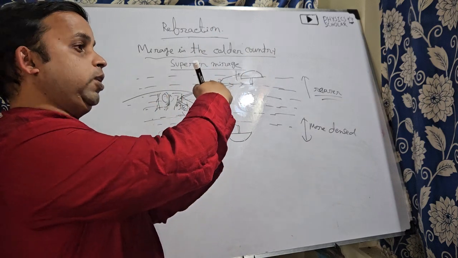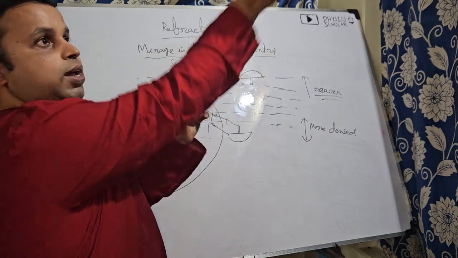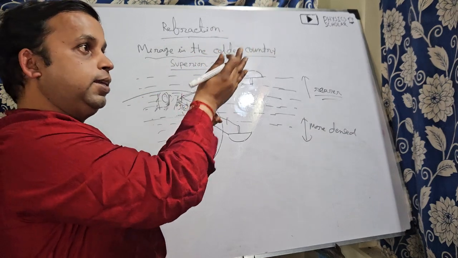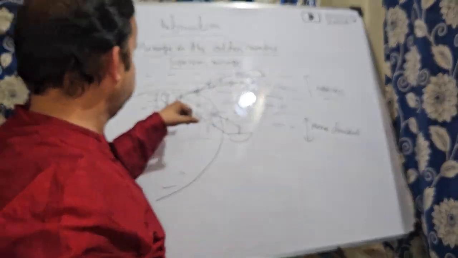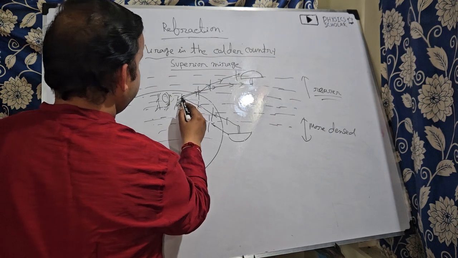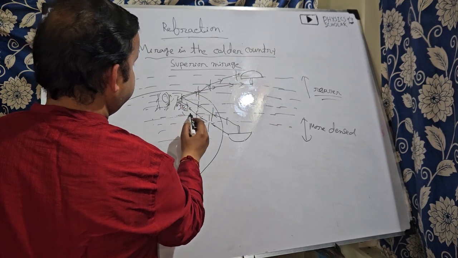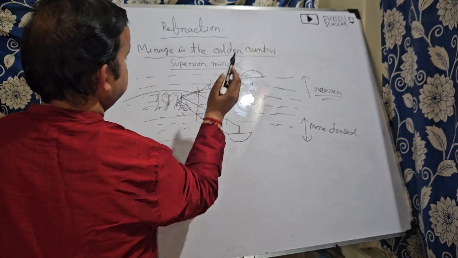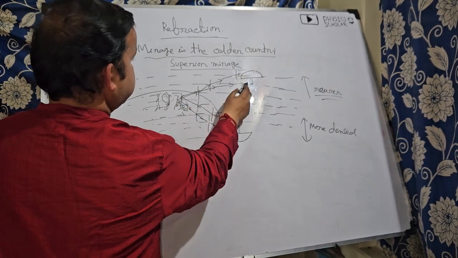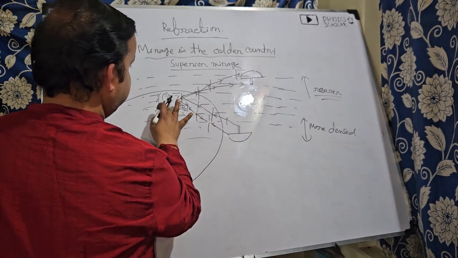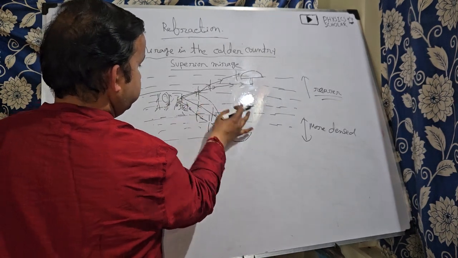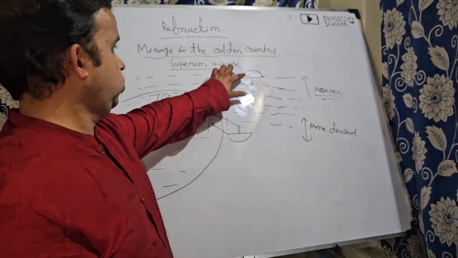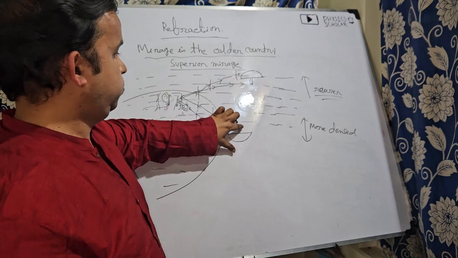So when the angle of incidence is more than the critical angle, total internal reflection will take place. And when total internal reflection takes place, the rays are going from denser to rarer, and it will move here. And for the other rays, it is coming here. So our eyes cannot see the bent part, they will see this object straight in the sky. Okay, so this will be the hanging image of this object.